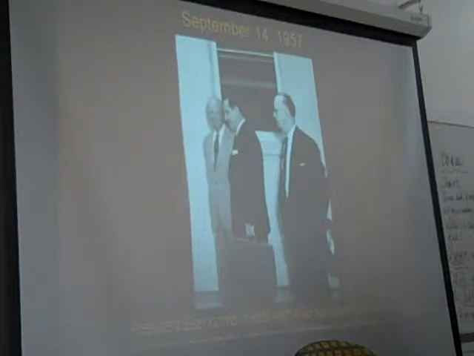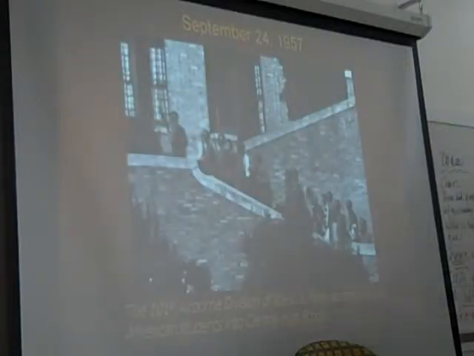This kind of upset Eisenhower a little bit. So Eisenhower, in what I'm not sure many people would really call an overreaction, sends in the army. He sends in the army. He nationalizes the state National Guard. Basically, he takes power out of the hands of Faubus, removes the troops that Governor Faubus had put on the ground, and puts in his own troops to escort these students into the school. Literally, the army. All right? Not a good moment for Governor Faubus.